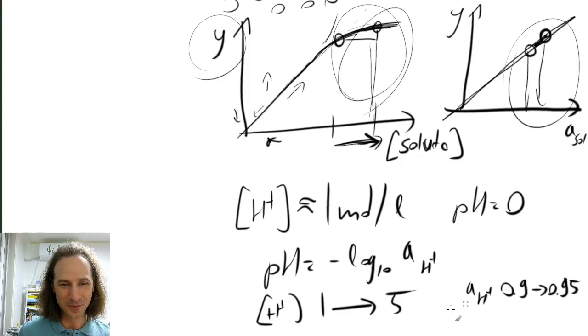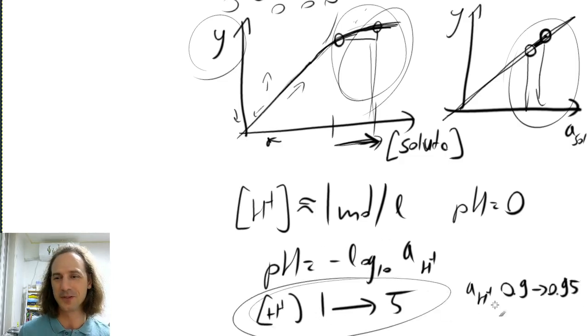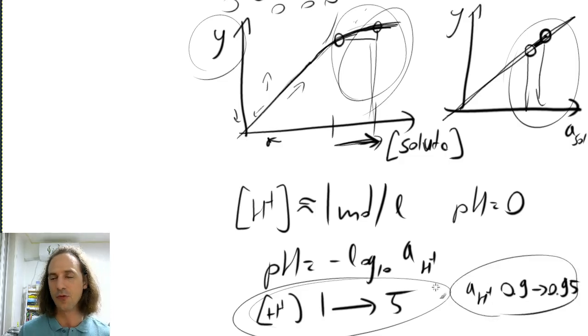So at this point, even though I can increase the concentration of the hydrogen ion by a lot, I still cannot really increase the activity of the hydrogen ion that much. So the pH will not go down a lot below 0.